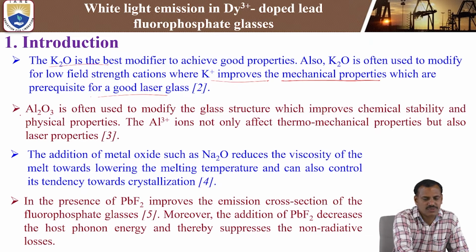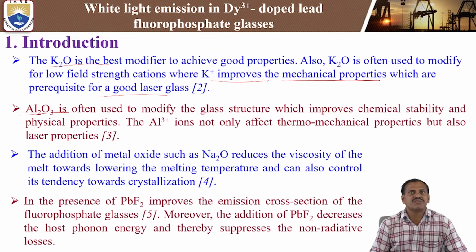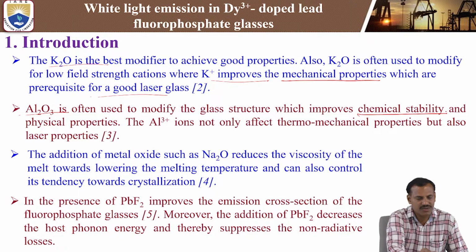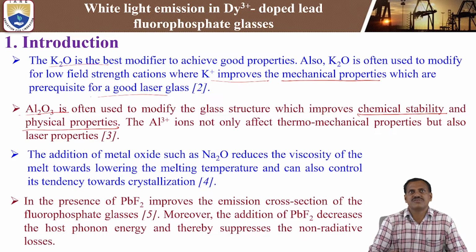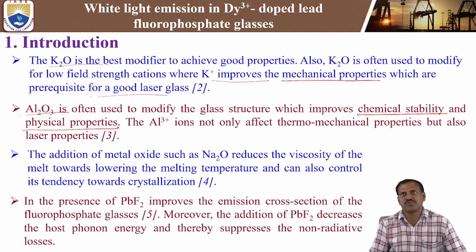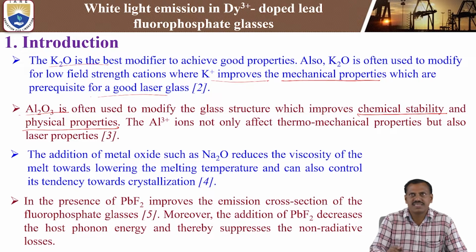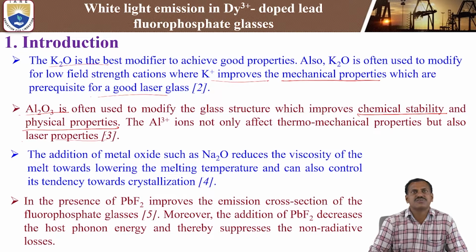The second modifier is aluminum oxide. Aluminum oxide is often used to modify the glass structure, which improves the chemical stability and physical properties. So potassium oxide improves the mechanical strength of the laser glass, and whenever you add aluminum oxide, Al2O3, it improves the chemical stability as well as physical properties. The aluminum 3+ ions not only affect the thermomechanical properties but also laser properties. So this is also useful for the laser properties.